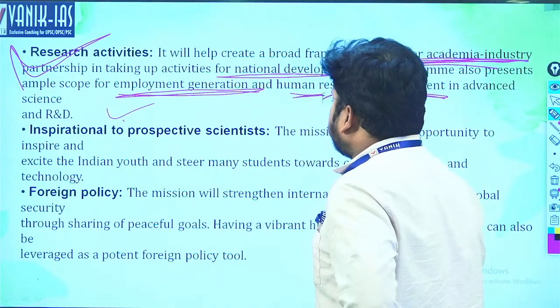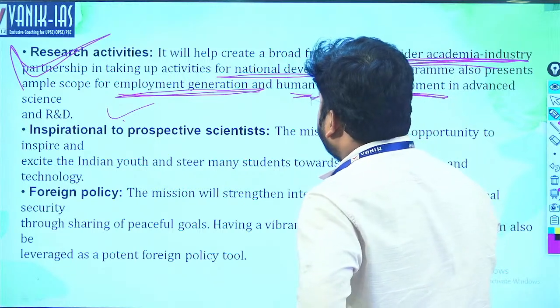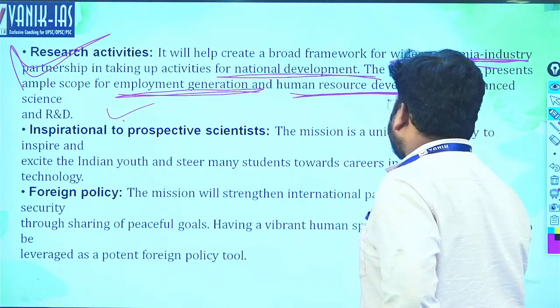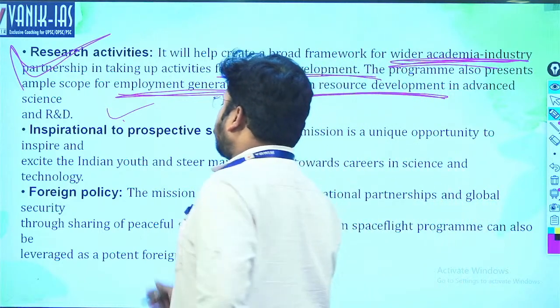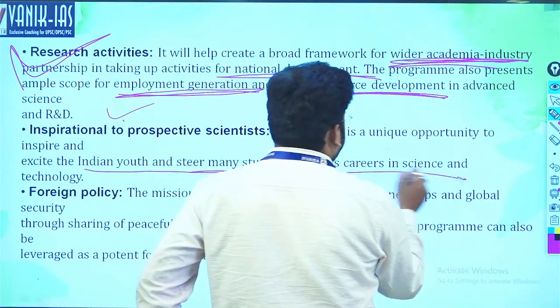Inspirational to prospective scientists: the mission is a unique opportunity to inspire and excite the Indian youth and steer many students towards careers in science and technology.